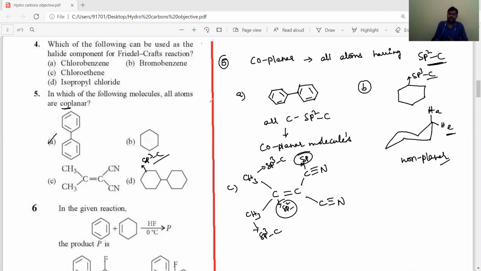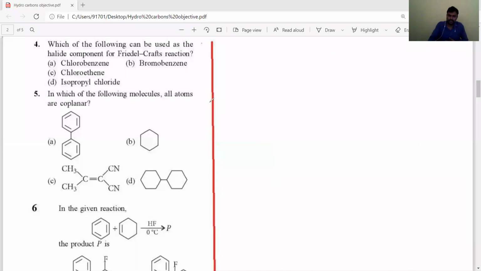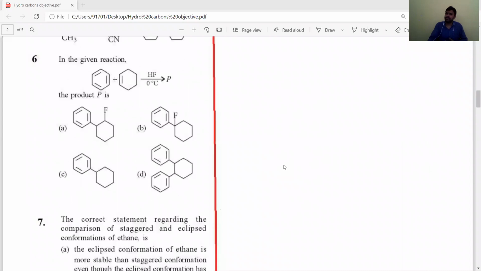Okay, students. Now the sixth question. Already in the last class we saw that Friedel-Crafts alkylation is not always possible only with alkyl halides. It is also possible with alkenes in the presence of acidic medium, or alcohols in the presence of acidic medium, and we get alkyl derivatives of benzene. It is nothing but an application of the Friedel-Crafts reaction.